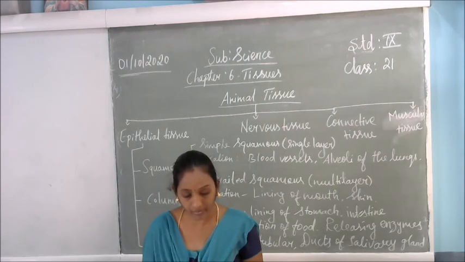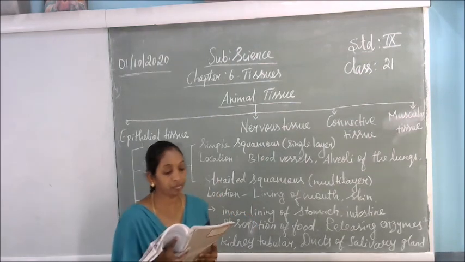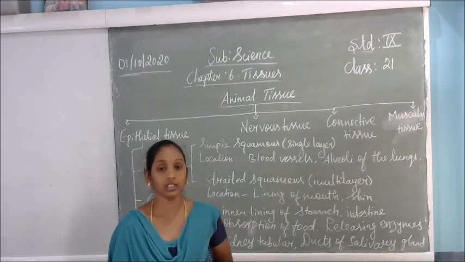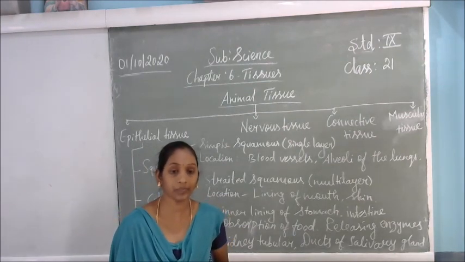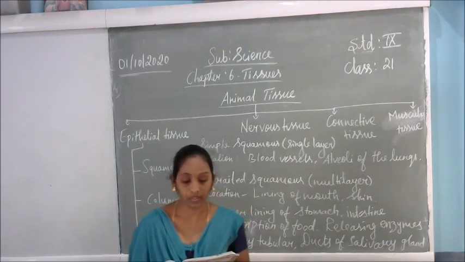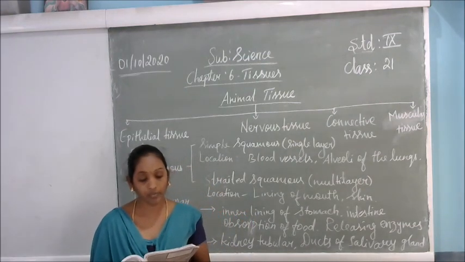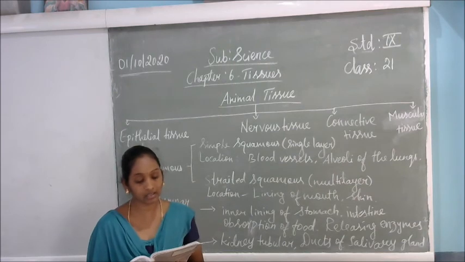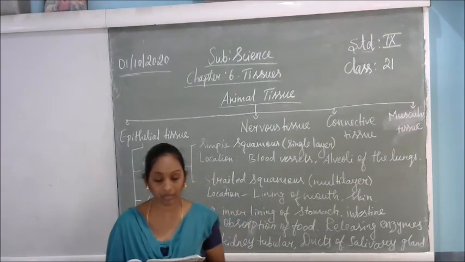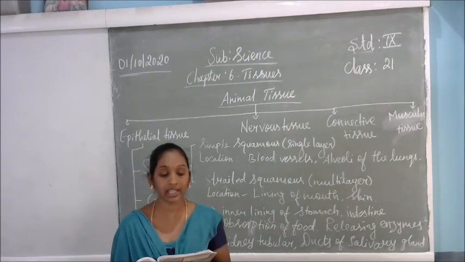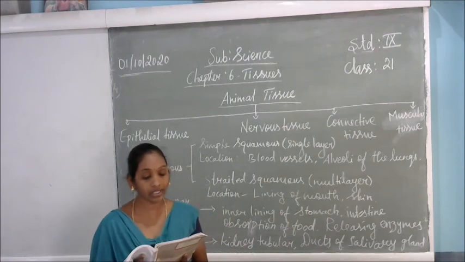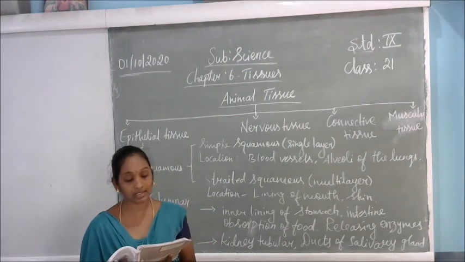Take out page number 74, animal tissues. When we breathe, we can actually feel the movement of our chest, as we inhale and exhale gases. How do these body parts move? For this we have specialized cells called muscle cells. The contraction and relaxation of these cells results in movement.